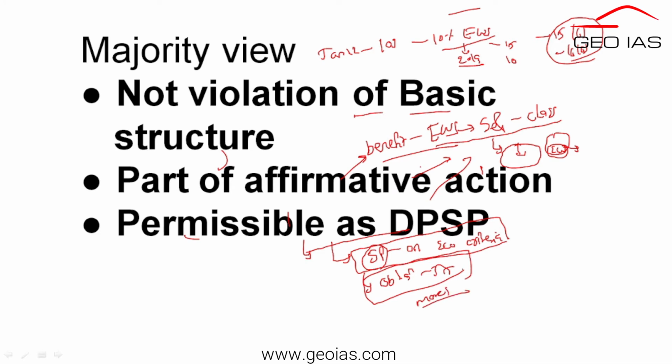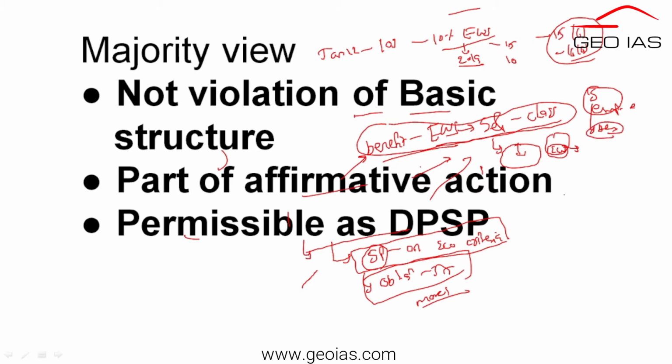But the thing is, after listening to the arguments, they even said it is a violation of basic structure on one principle. I will get to that principle within a few minutes, but let me explain this very clearly. The majority view of the judgment said that it is not violative of basic structure. In fact, it is providing benefits to the economically weaker sections, those who are unequal among the equals. Then it is also helping them to become economically empowered, socially empowered, and they can get the benefits of reservation.